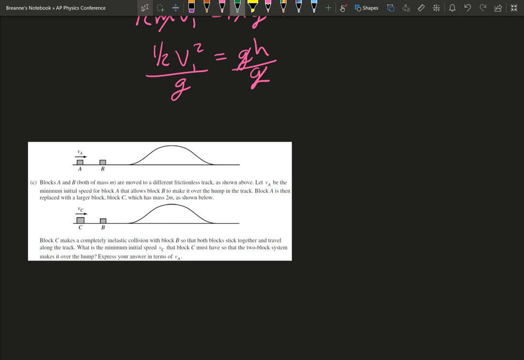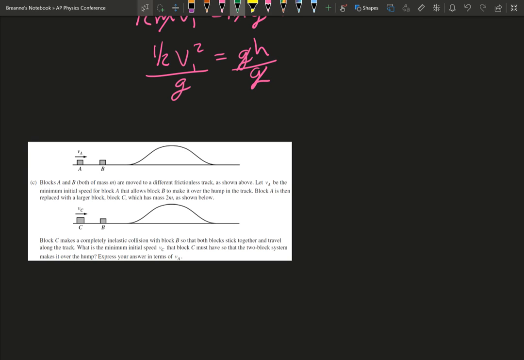So block A and block B, both of mass M, are moved to a different frictionless track. So we're moving them to a different track. It's not going in the circle anymore. As shown above, let VA be the minimum initial speed of block A that allows block B to make it over the hump in the track.